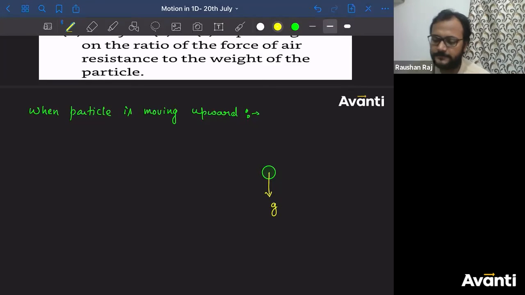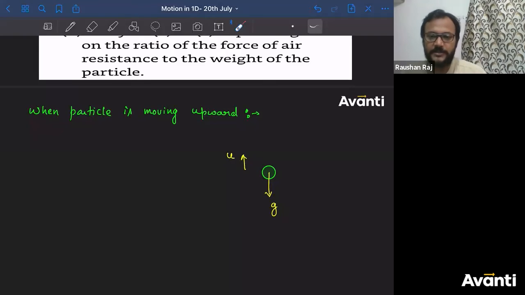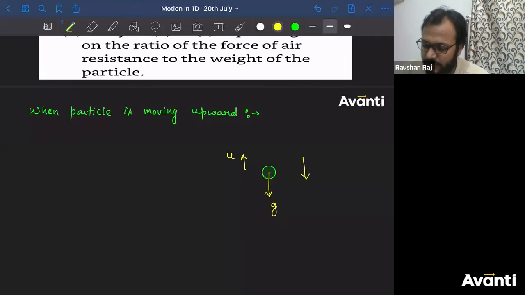ठीक है? All right. Tell me guys, when the particle is going in the upward direction, in which direction will the air apply a force? Air resistance. The meaning of air resistance is that air will resist the motion, है ना? तो motion किधर है? ऊपर की ओर. So in which direction will there be air resistance? Downward. So the force due to air resistance will be in the downward direction.